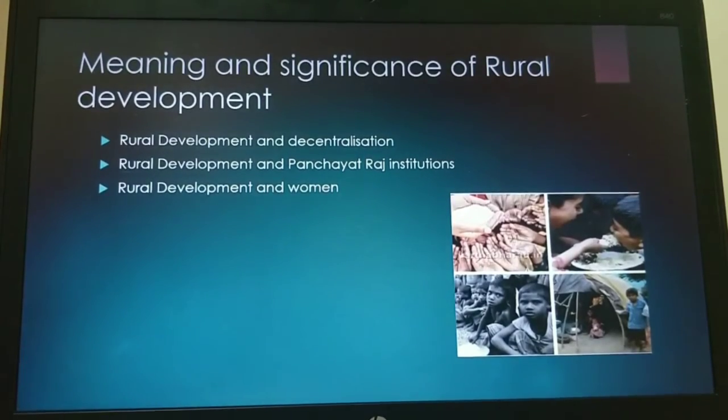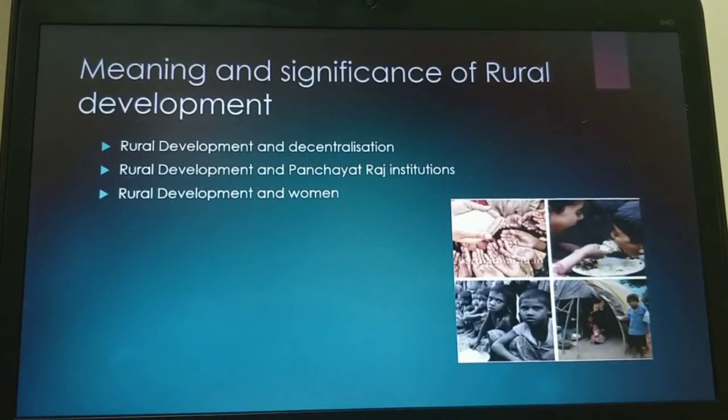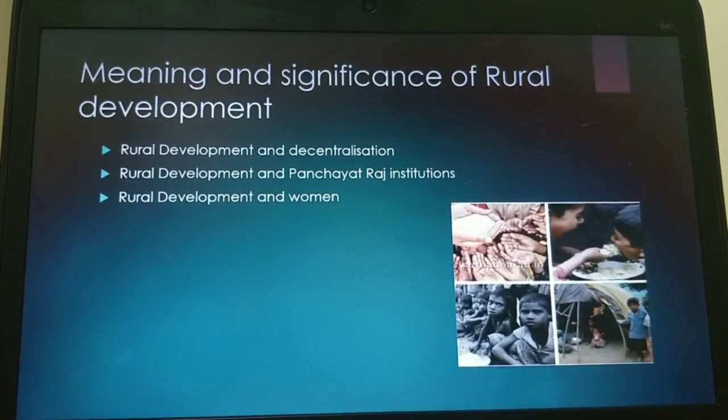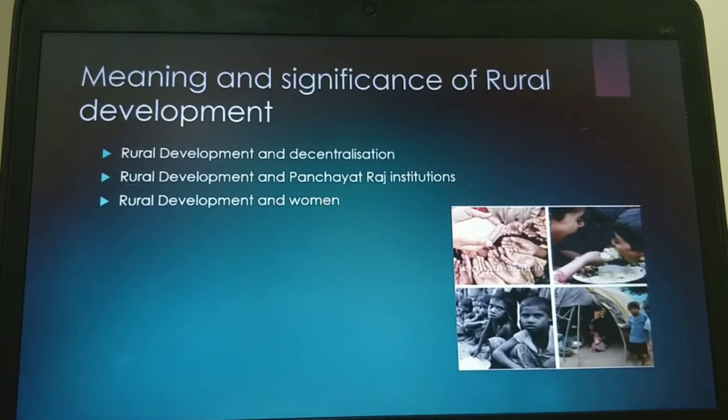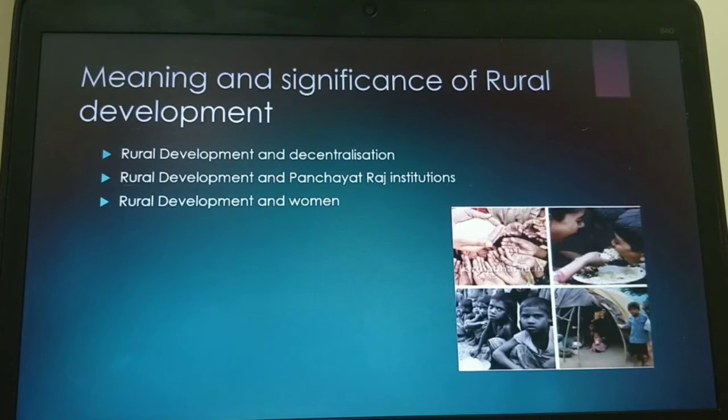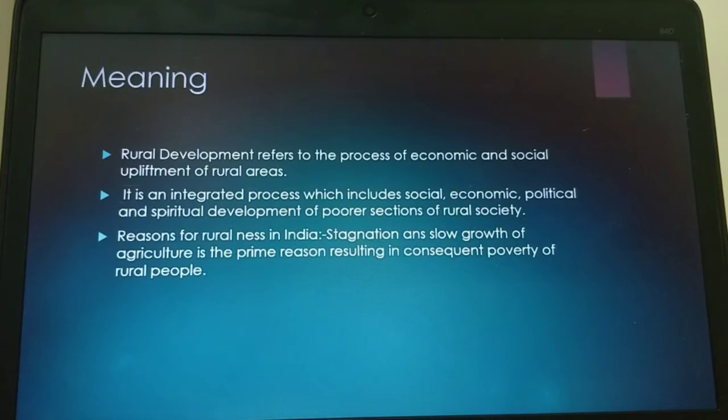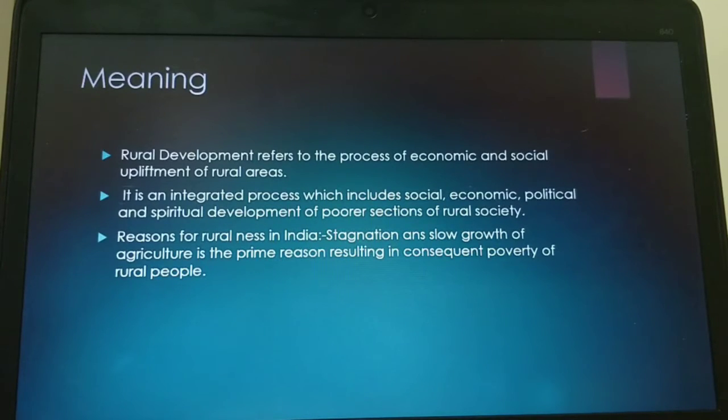Meaning and significance of rural development. Rural development and decentralization. Just now we discussed all these points in the introductory part. Rural development and Panchayat Raj institution, rural development and women's part in rural development. So what is the meaning of rural development? Rural development refers to the process of economic and social upliftment of the rural areas. This is also asked as a 1-mark question.